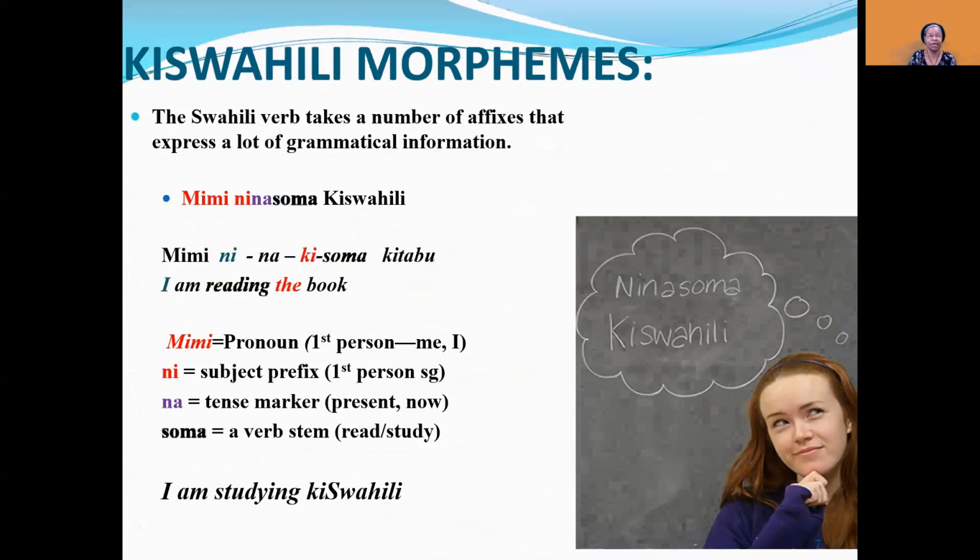Okay, so finally, I think you can see a picture of my student saying she is studying Swahili. So mimi ninasoma Kiswahili. You can add other things to what it is you're studying. Mimi is a pronoun, first person, ni is the subject prefix, and then na, tense marker, and soma is the verb. And of course, we could add the object. Kiswahili becomes the object. I am studying Kiswahili.